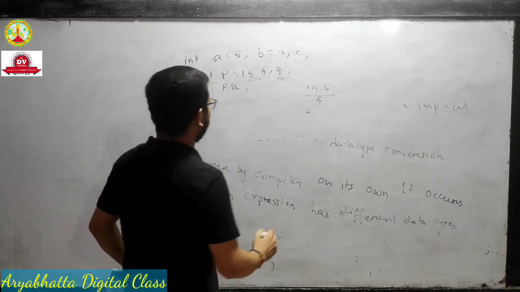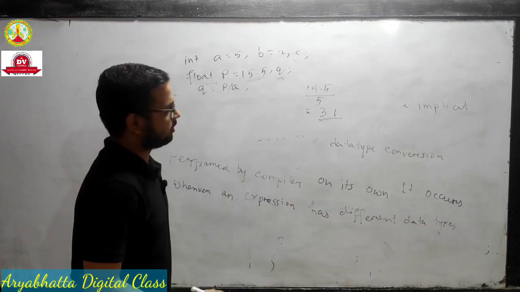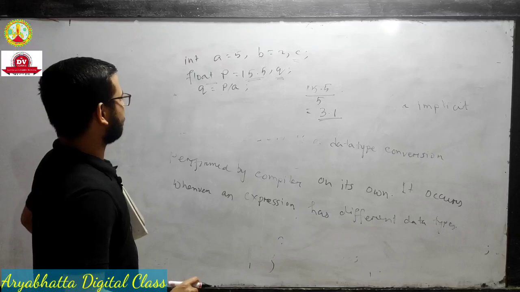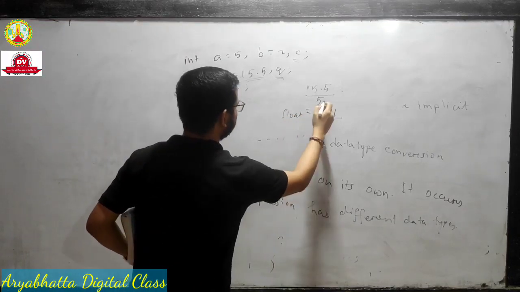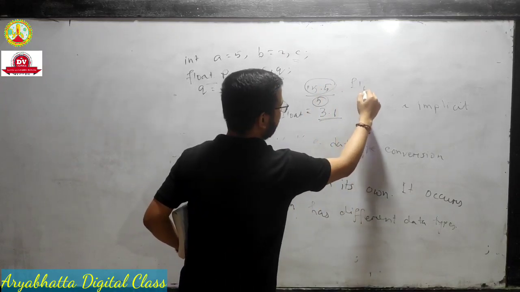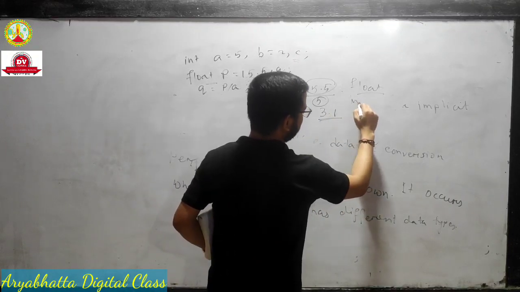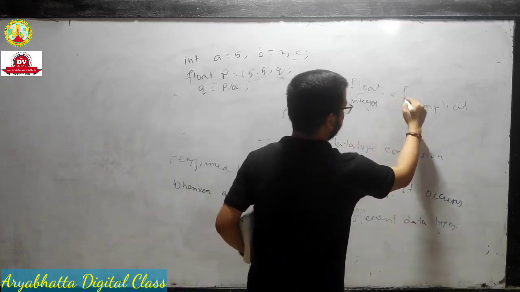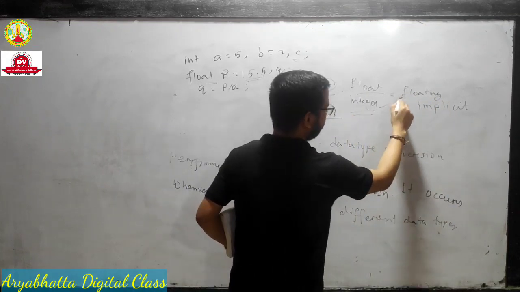Okay, then suppose the result is 3.1. What is 3.1? 3.1 is float, means this is integer, this is float. Numerator is floating point, denominator is integer, but the final result is coming in floating point number. That means integer is converted to floating.